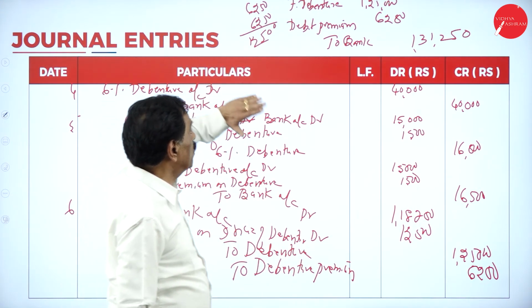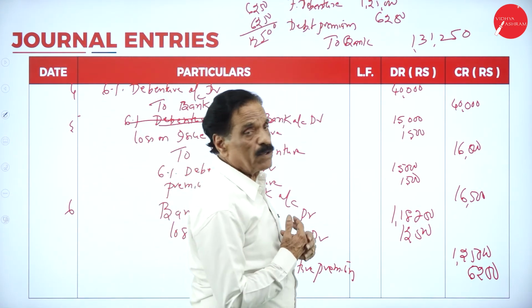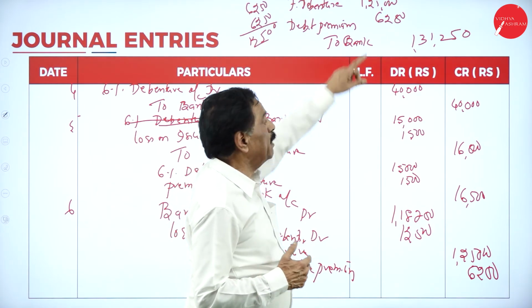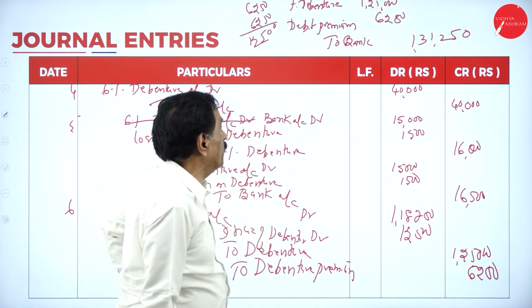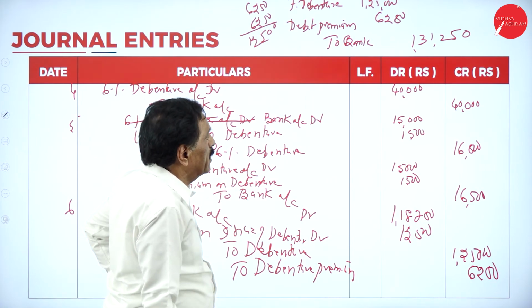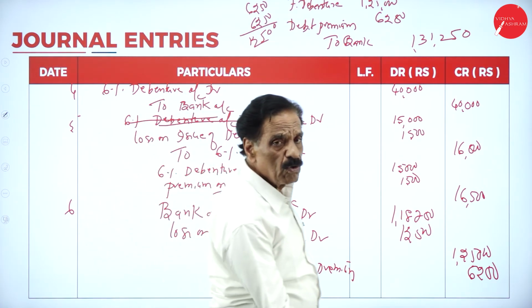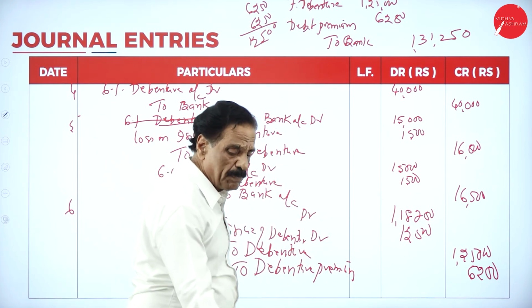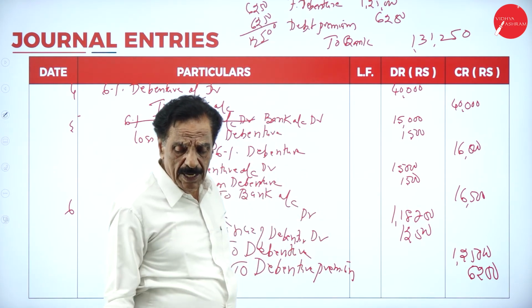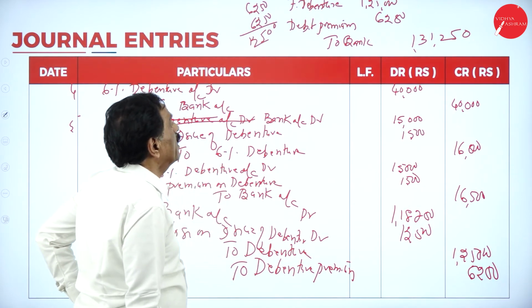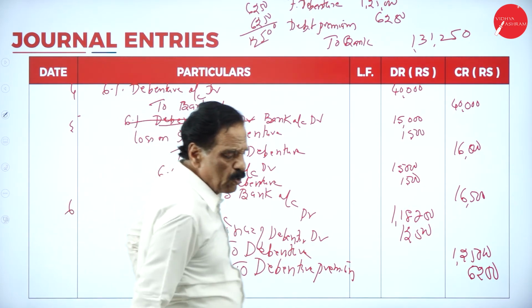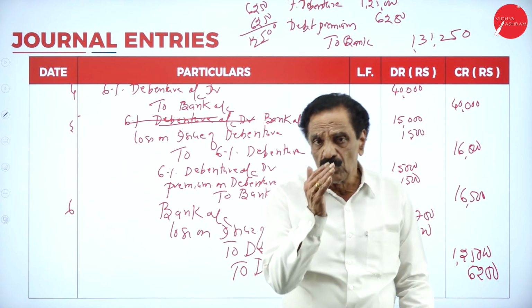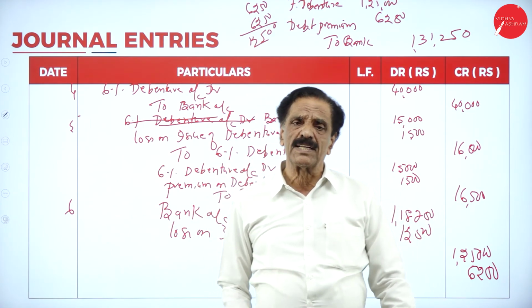Will pay back now. Debenture account debtor 1,25,000. Debenture premium account debtor 6,250. To bank account 1,31,250. So taken at a lower value, paid at a higher value. You are going to pay higher value here. Slowly we have to do here now. You have to do very slowly here, then only you can understand.